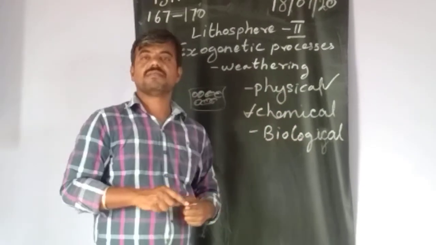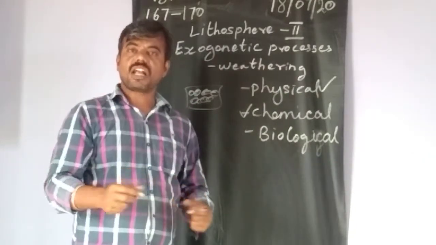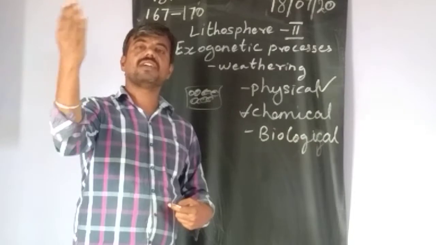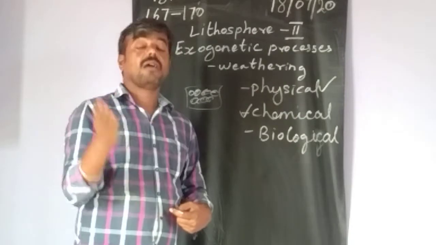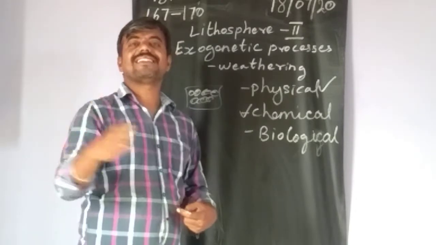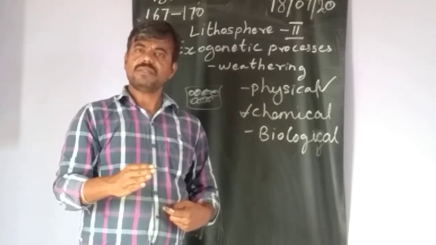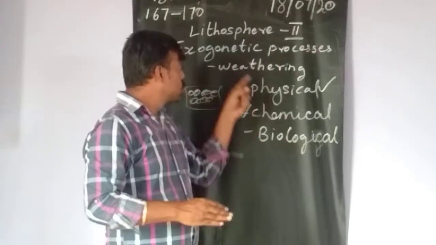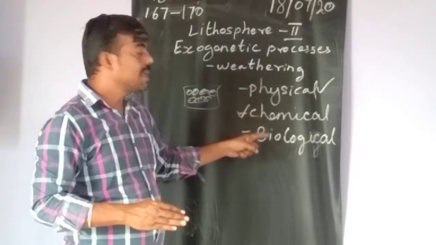Okay, next one, biological. Simple biological weathering. Maximum biological is based on humans only. For our convenience, for our possibilities, however we need, we are making the rock change in different ways. Not only the rock, maybe the earth also is changing because of our convenience. And for some other reasons, roots travel, and because of that changes happen in the rocks. Yes, it's happening. That kind of process is called the biological method. So like that, so many changes happen on the earth based on physical, chemical and biological.